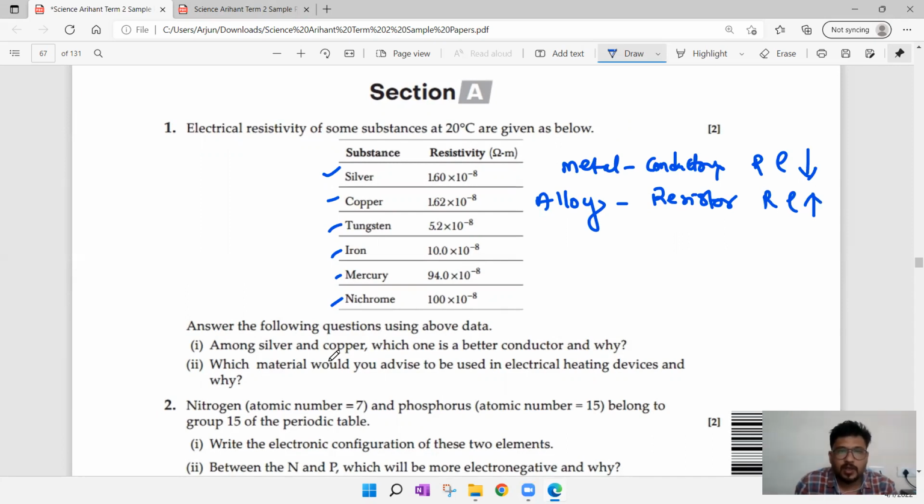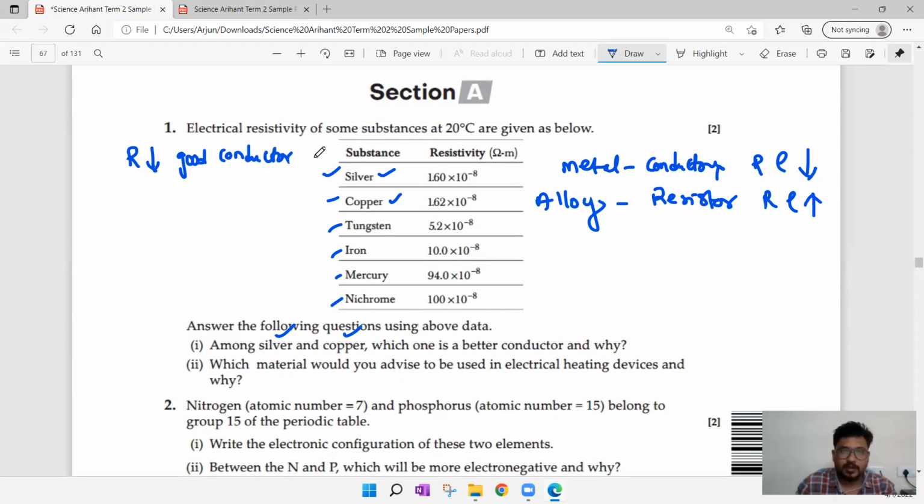Now, among silver and copper, which one is the better conductor? They are talking about silver and copper, both are metals only. Now, we have to compare silver and copper and observe the value. While coming to silver, it is 1.60 into 10 power minus 8. Copper 1.62. So if the resistance value is least, then it is a good conductor.